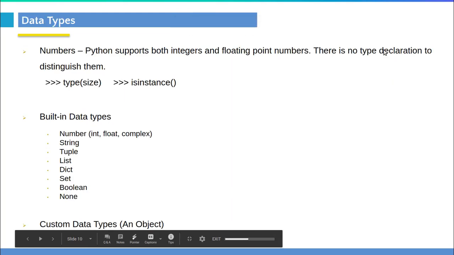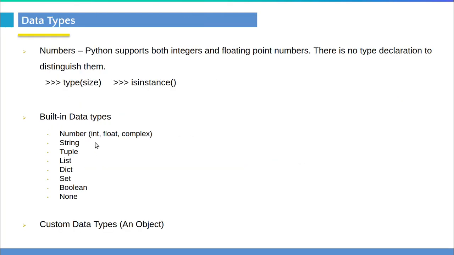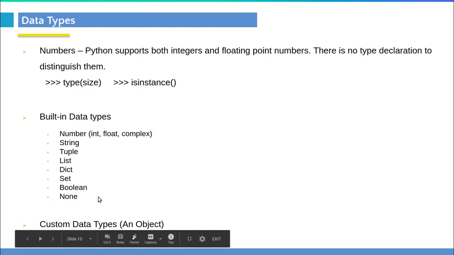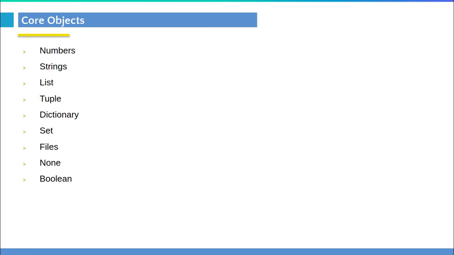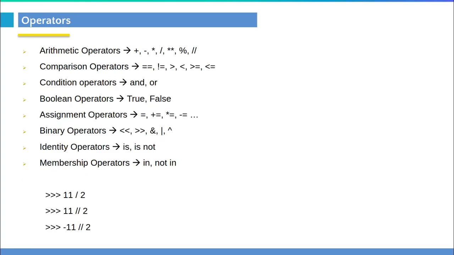There are some built-in data types which we have now started exploring. For example, we have seen integer, float, and string so far. We don't need to discuss complex, which is very rarely used, but some of the important data structures we will be learning going forward are tuple, list, dictionary, and set. Boolean and None are other types of objects in Python, so those also we will be using going forward, and I'll explain about these objects when we use them. So these are the core objects, and these are the operators.